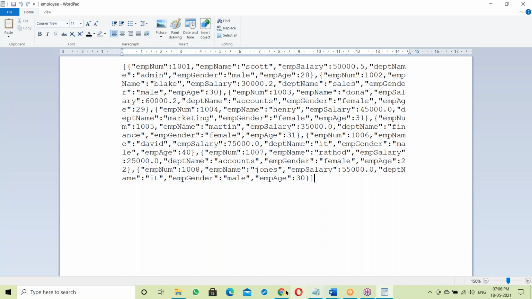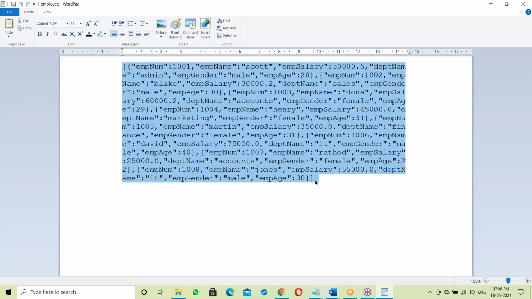Others cannot understand. Suppose it is Excel data, anyone can understand. A common man can also understand Excel data, right? Anyone can understand the information in an Excel sheet. For data security purposes, we are now using JSON formats in Java applications and Hadoop applications. So most of the clients are asking for JSON formats.